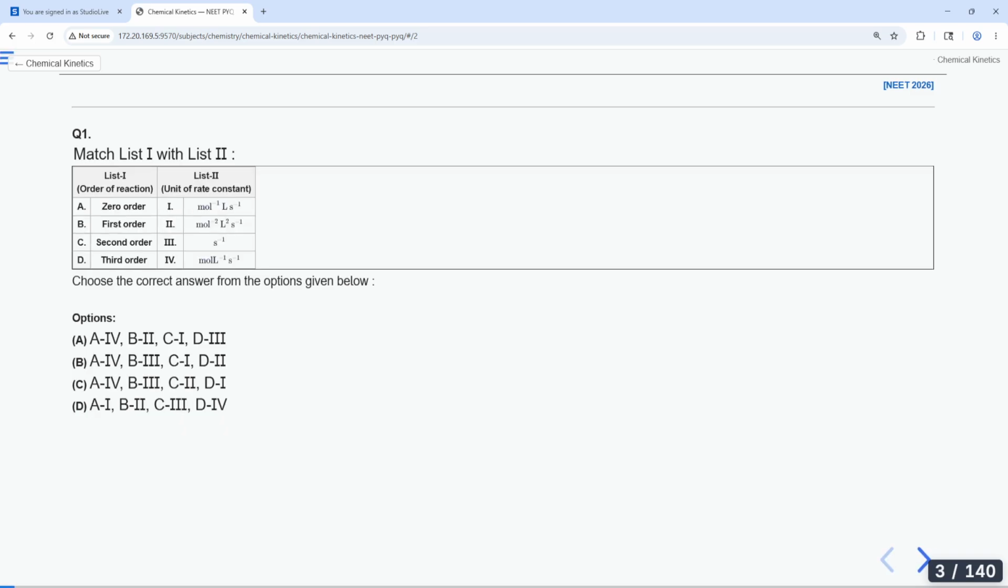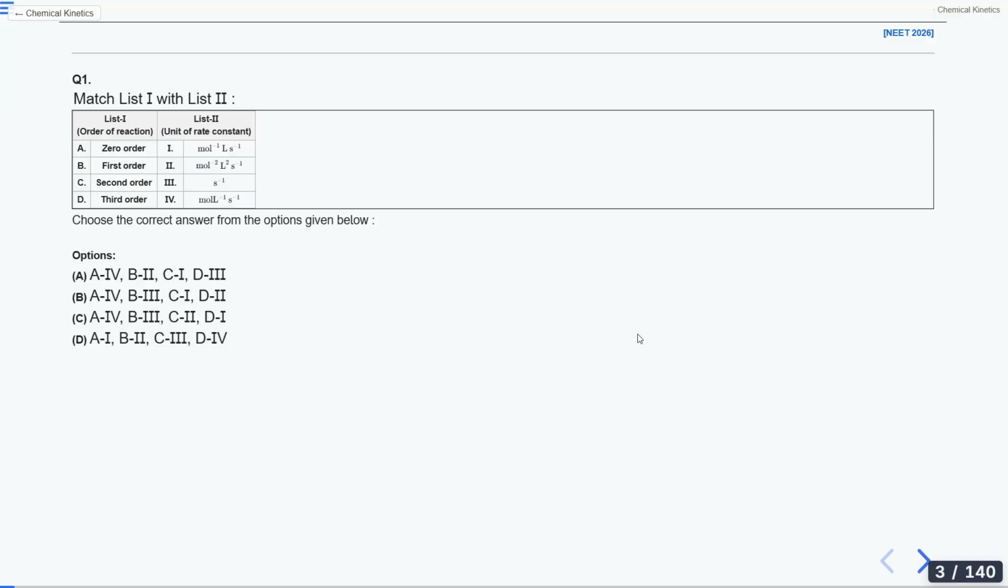Is it audible? Okay. So here is your first question from chemical kinetics. You have to find what is the unit of the rate constant for the given order of reactions. So this was asked in the current year 2026. All of you write the answer in the comment section. What will be the correct answer for this question?